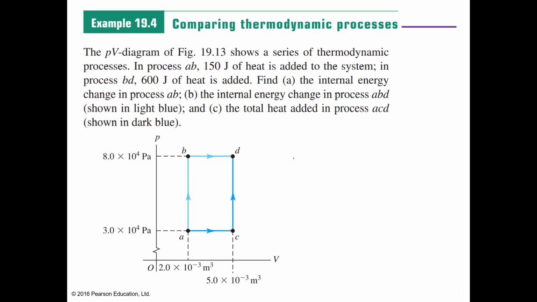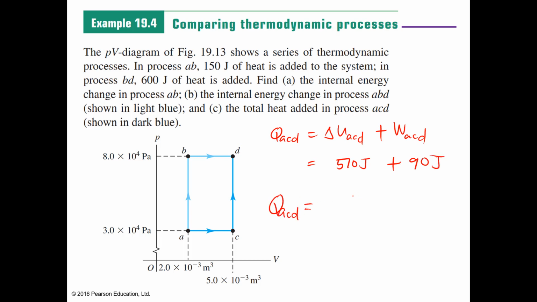So QACD is equal to delta U ACD plus work ACD. So we have 510 joules plus work done of 90 joules. Therefore, the total heat added in process ACD is around 600 joules. So this will be the heat added in process ACD.